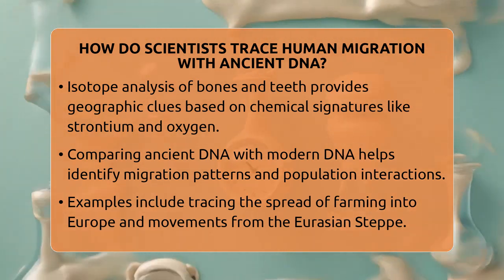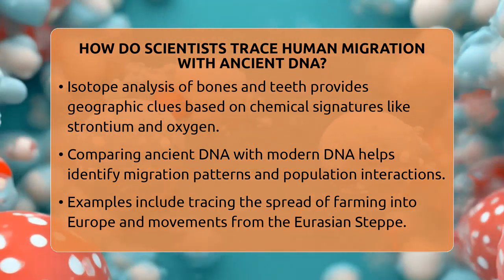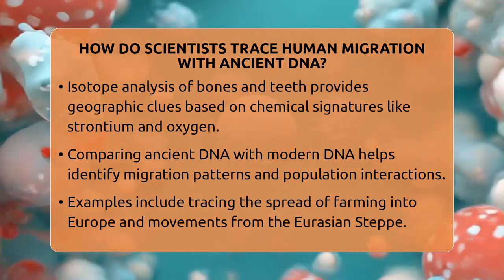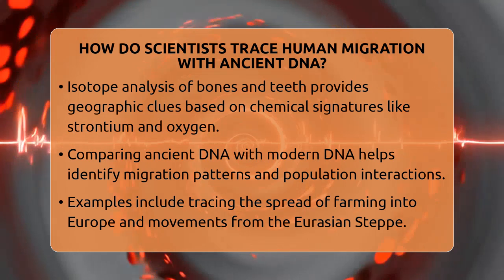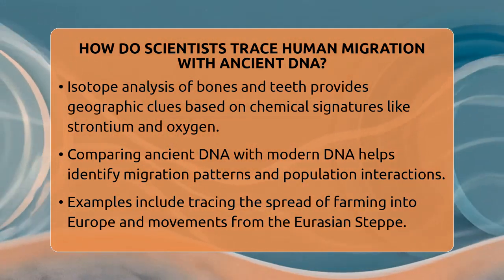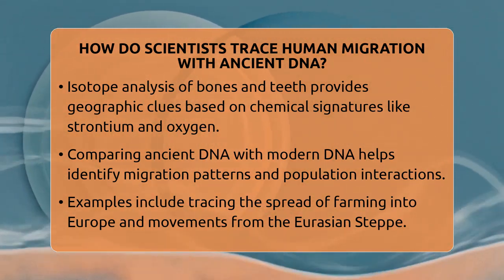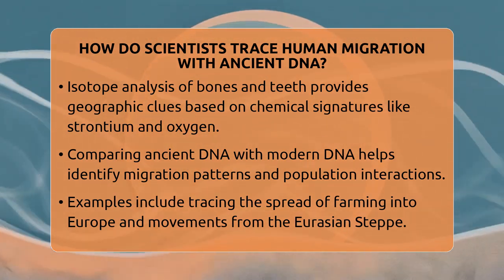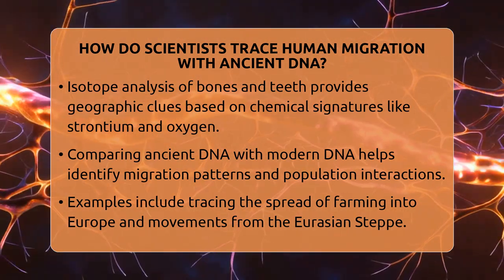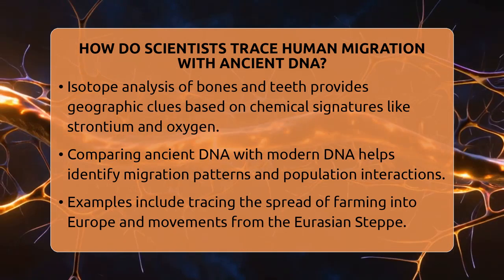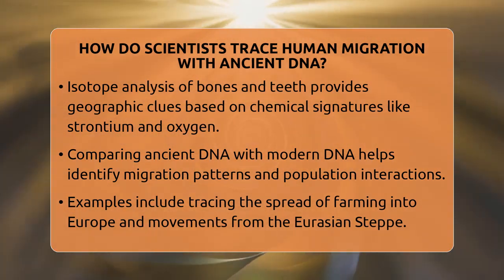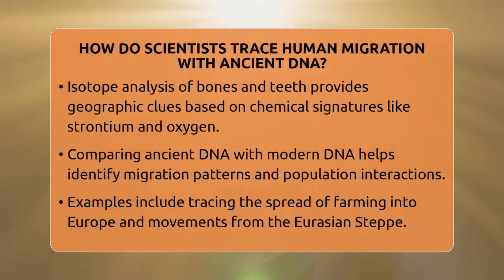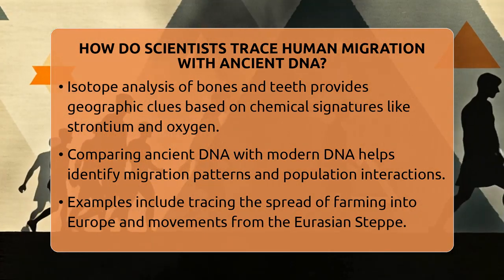Scientists often combine genetic data with other scientific methods. For example, isotope analysis looks at chemical signatures in bones and teeth. Strontium and oxygen isotopes reveal where a person might have lived based on the environment's chemical makeup. This adds geographic context to the genetic information. By comparing ancient DNA with DNA from modern populations, scientists can see how groups migrated and interacted.